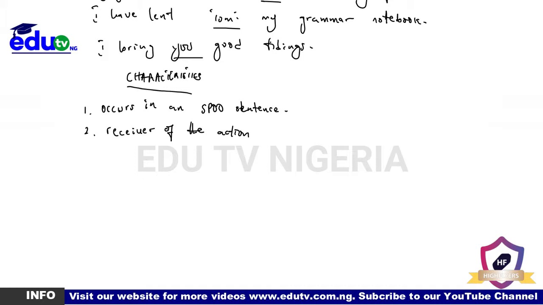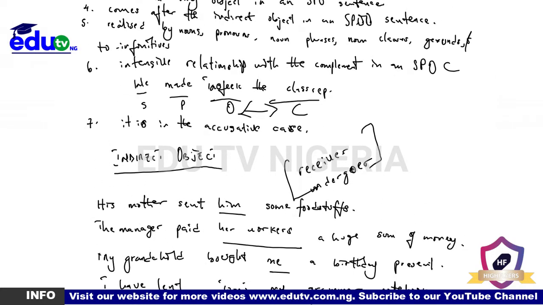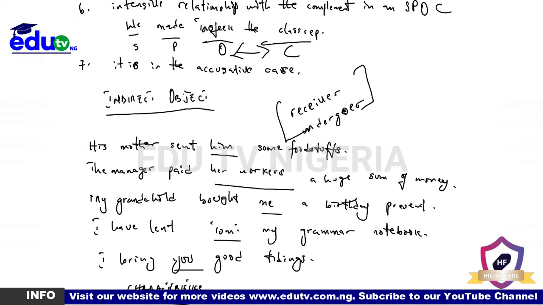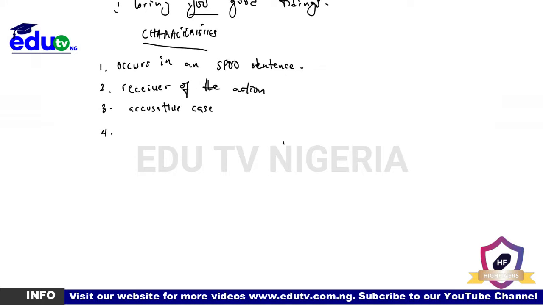It is also in the accusative case. Of course, all objects are in the accusative case. So accusative case. Number four, it is characteristically realized by nouns, pronouns, noun phrases, noun clauses, gerunds, infinitives, and to infinitives. So just like we've said here, that it is realized by nouns, pronouns, noun phrases, noun clauses, gerunds, that same goes for the indirect object. It goes for all of the objects. So those are the features of the indirect object.